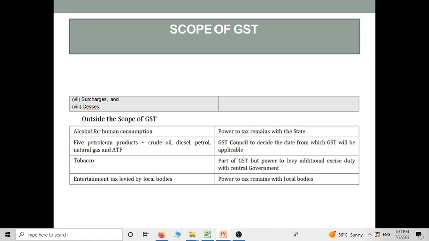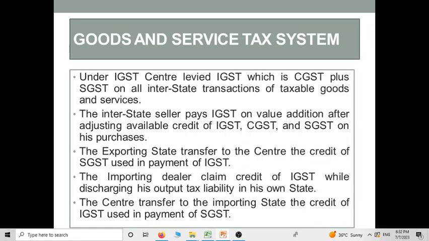For alcohol for human consumption, the power remains with the state government; that is, on this the excise duty will be implemented. On the 5 petroleum products, the GST Council will decide when to implement the GST. For tobacco, the power to levy the additional excise duty is with the state government, and in case of entertainment tax, the power to tax remains with the local bodies.